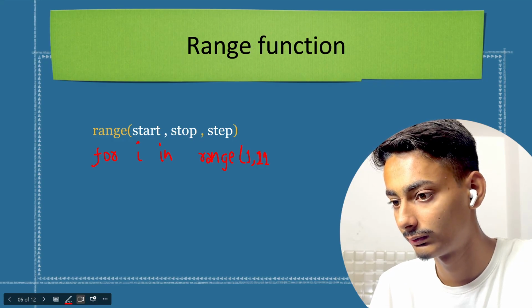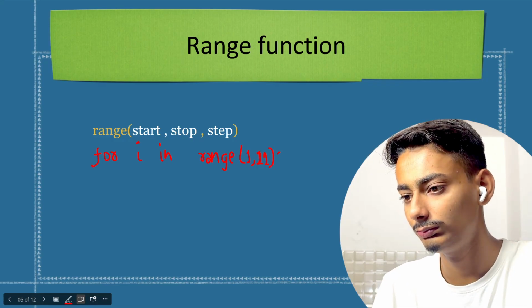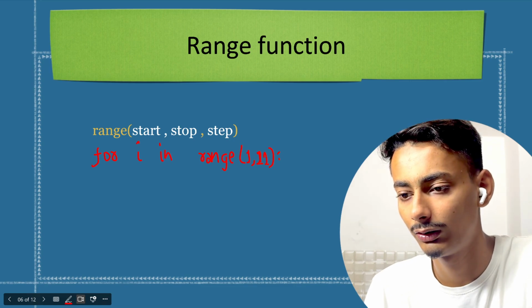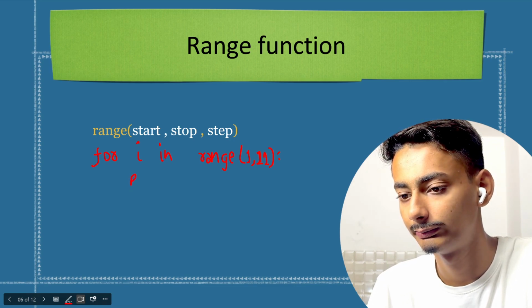This is 1. After that, with a tab space, I want to print I.